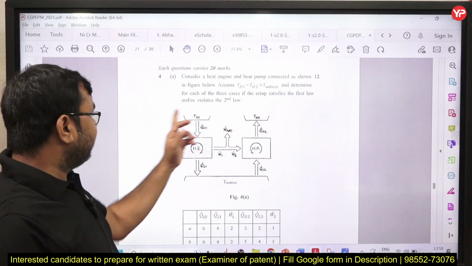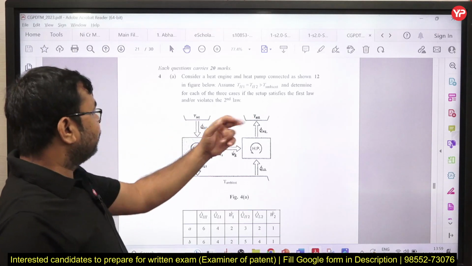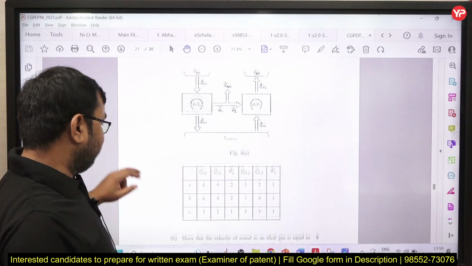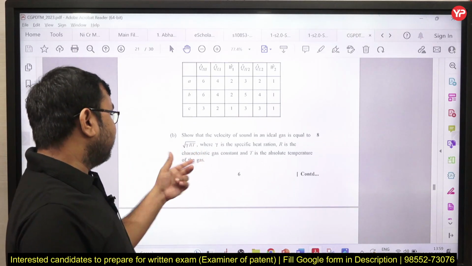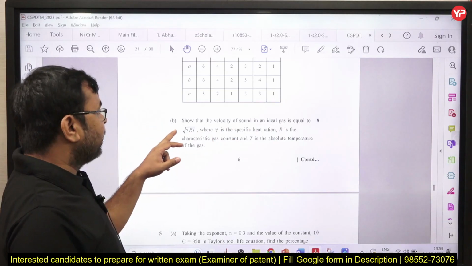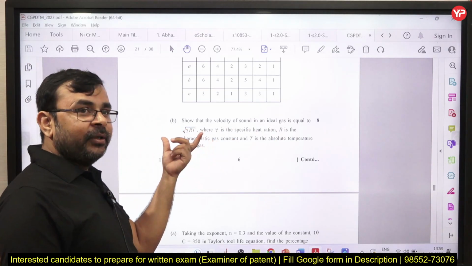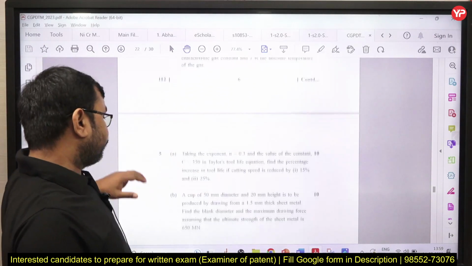Again you can see here we have a system for which we need to find out how to satisfy the second law of thermodynamics. We need to prove it, and after that you need to derive this relation, that the velocity of sound in an ideal gas is root of gamma RT. You need to derive this expression. Many times we study this topic.